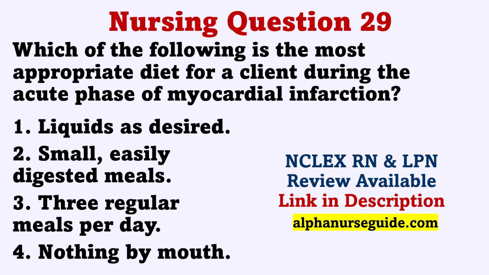The correct answer is 2. Small, easily digested meals. Rationale. Recommended dietary principles in the acute phase of MI include avoiding large meals because small, easily digested foods are better tolerated. Fluids are given according to the client's needs, and sodium restrictions may be prescribed, especially for clients with manifestations of heart failure. Cholesterol restrictions may be prescribed as well. Clients are not prescribed diets of liquids only or restricted to nothing by mouth unless their condition is very unstable.